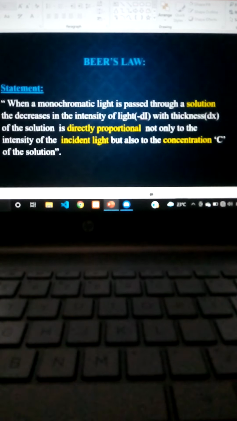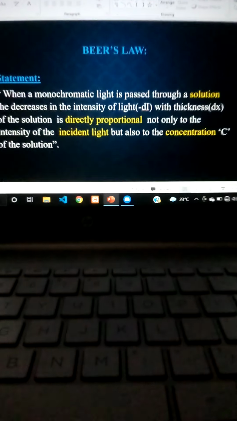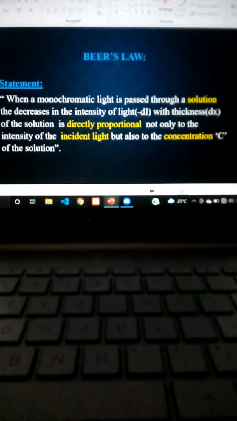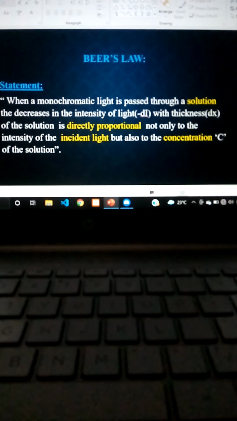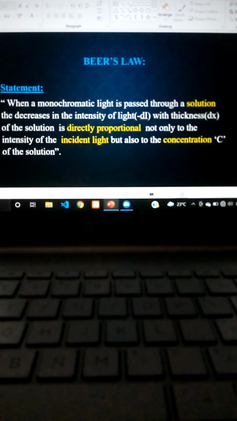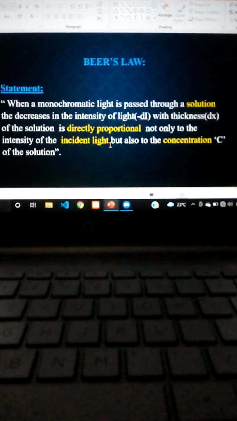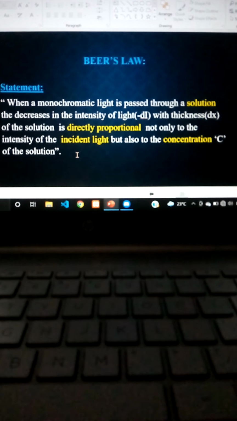So let us move on to a topic that is Bayes' law. So the statement is given like this. When a monochromatic light is passed through a solution, the decrease in the intensity of the light with the thickness of the solution is directly proportional not only to the intensity of the incident light but also to the concentration of the solution. So this is the statement of Bayes' law.